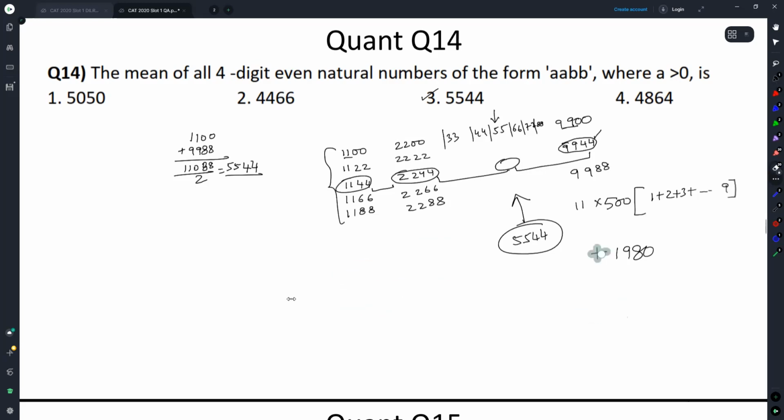If you want an equation based solution, I'm sure there are thousands of other people in this world who have solved this. Go ahead and check there. Whoever understands equations and everything, you can go ahead and do that. Otherwise, I can see distribution in APs here, and therefore I can directly jump to the number. The middle number in the 5-5 range has to be 5544. That is the answer. Okay, let's go.